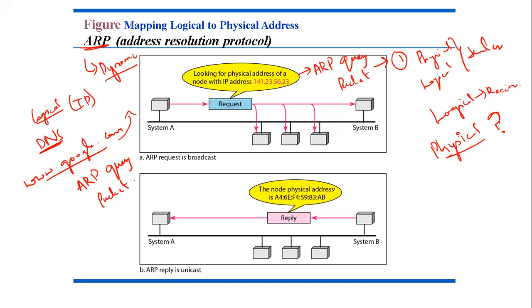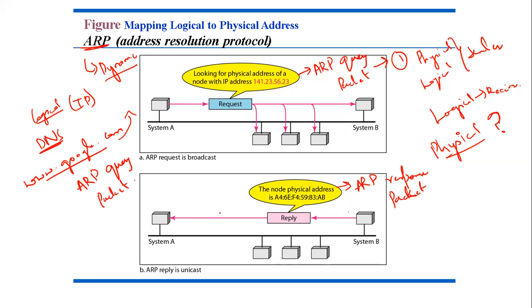So basically this is an ARP response packet. What is it basically? This response packet contains the physical address of the recipient. Whoever's logical address is the following, it will send its physical address, that is the MAC address, and this packet is directly sent to the sender.